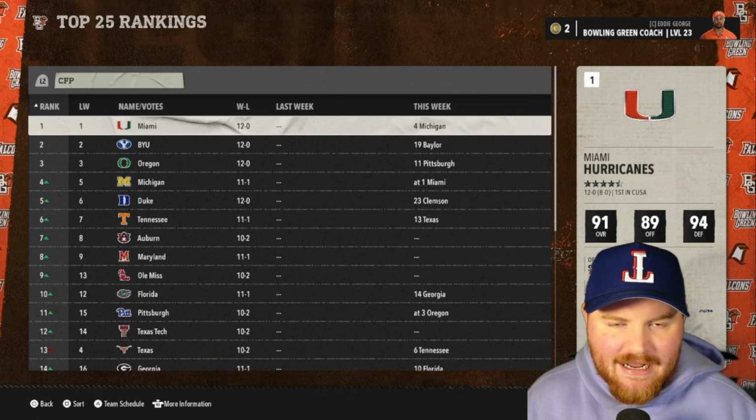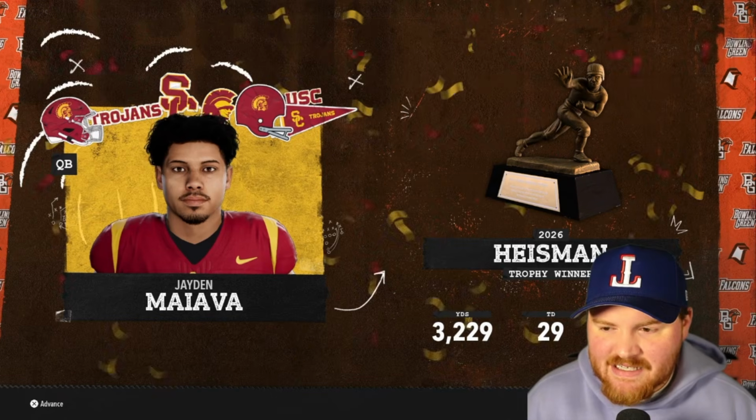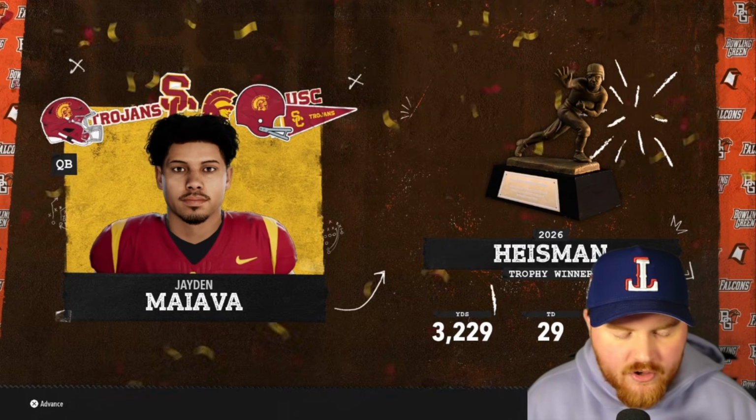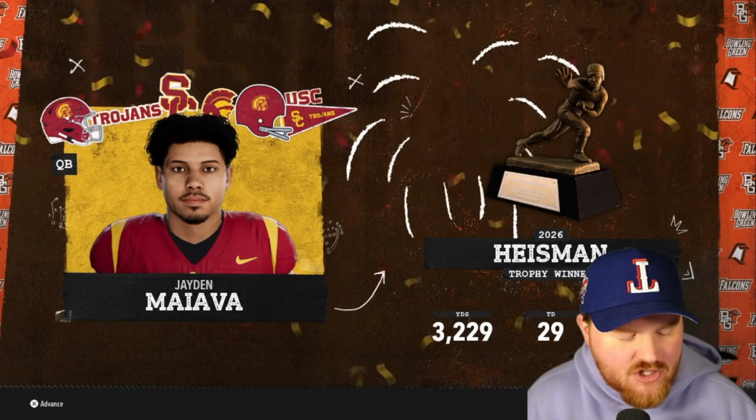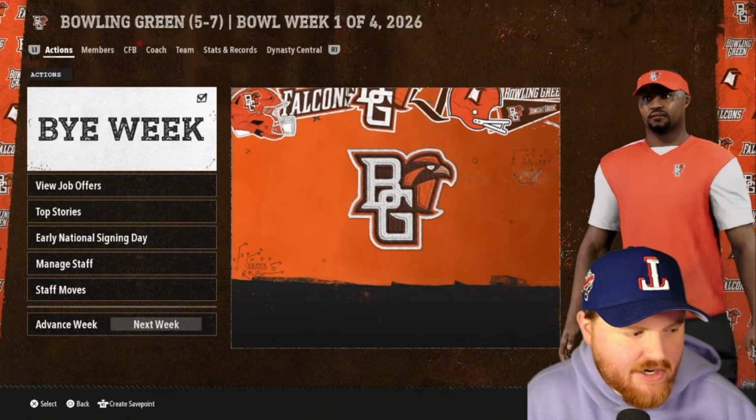So let's see what the bracket ends up looking like. Jaden Mayava with the Heisman, much less impressive season. They don't get in the playoff. Less than 30 touchdowns, 3,200 yards. So not a great season compared to what Mendoza did last year, but they get the Heisman Trophy this year.